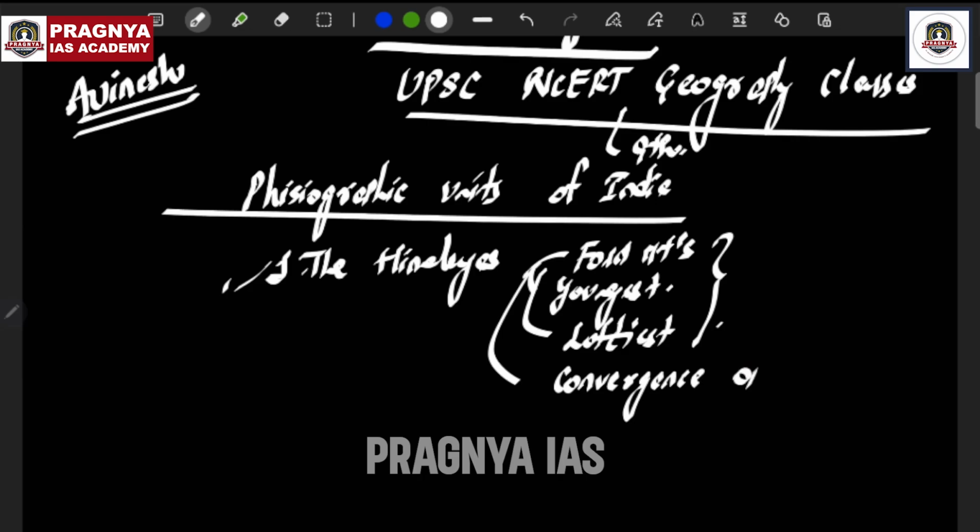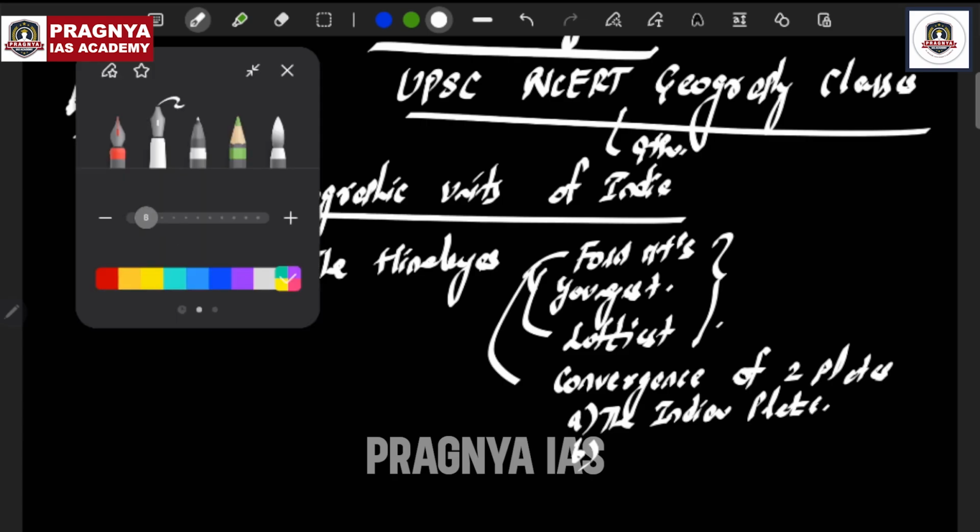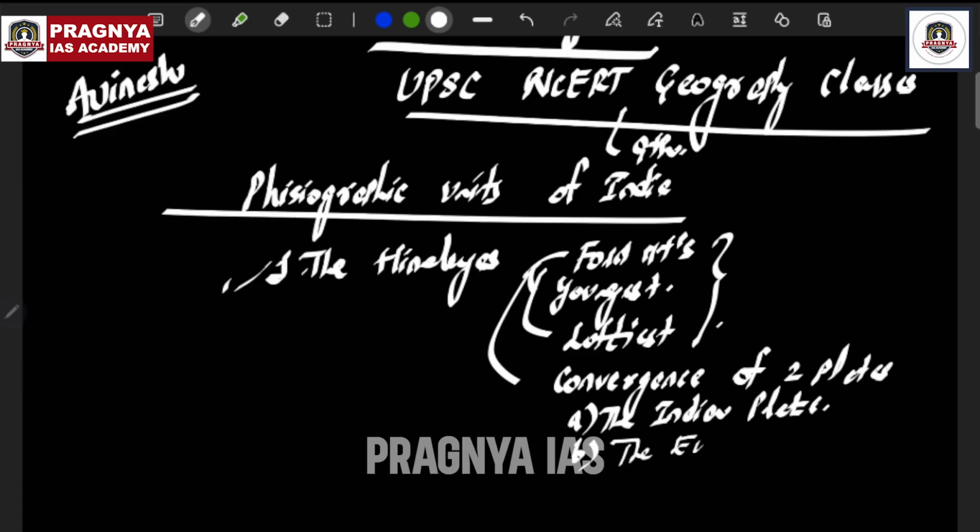The convergence of the two plates. What are those two plates that converged with each other to form the Himalayas? One is the Indian plate. Remember that the Indian, the Peninsular plate, separated from the ancient Gondwana lands. I told you, right? Last class. Next is the Eurasian plate, that is the Europe plus Asia plate, belonging to the northern Angara lands, not the Gondwana land. The Indian plate is from the Gondwana lands of Pangaea, and this one belongs to the northern Angara land of Pangaea.